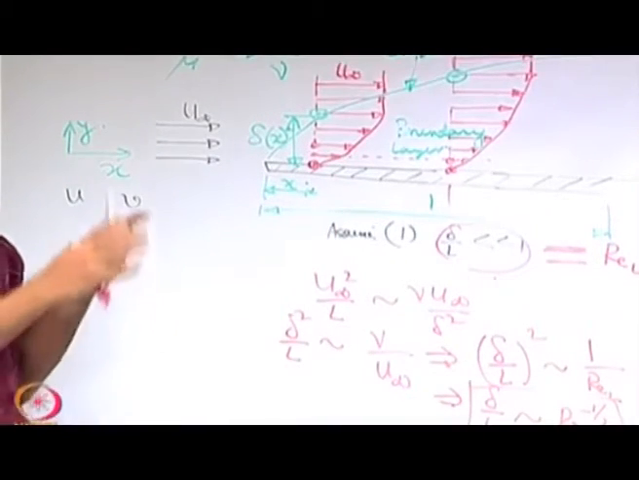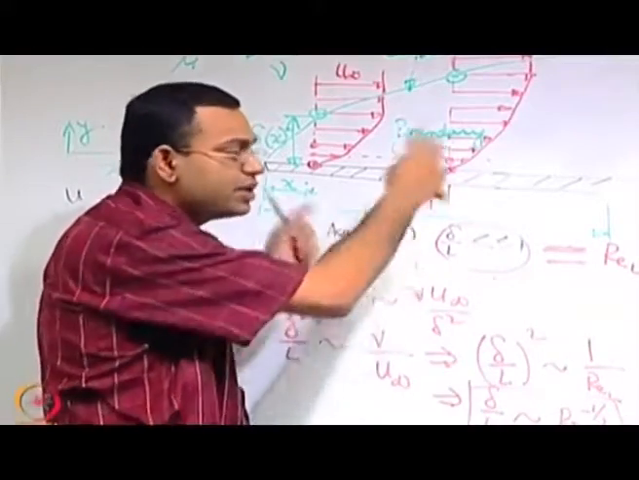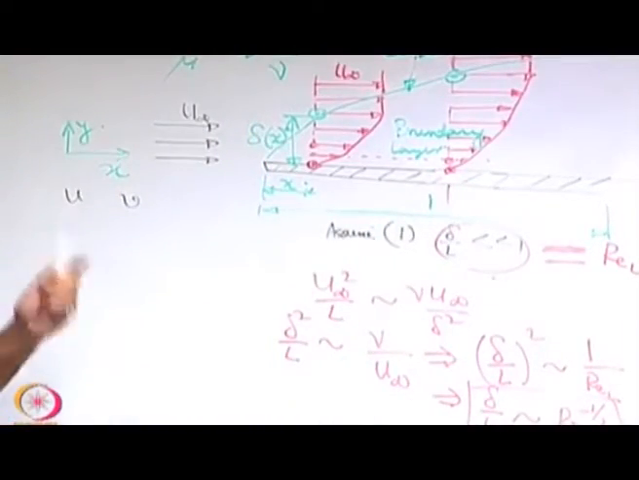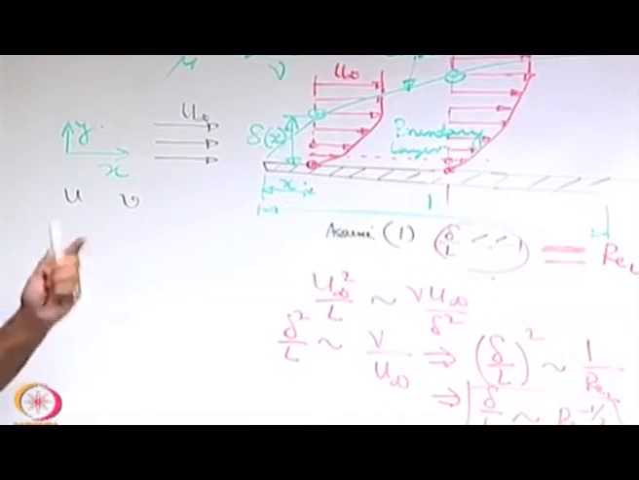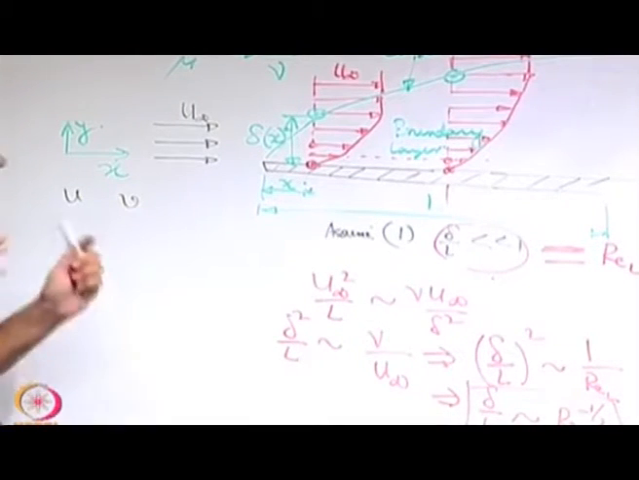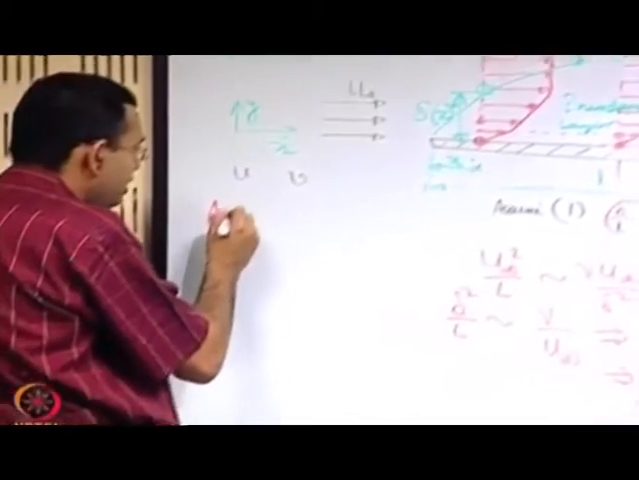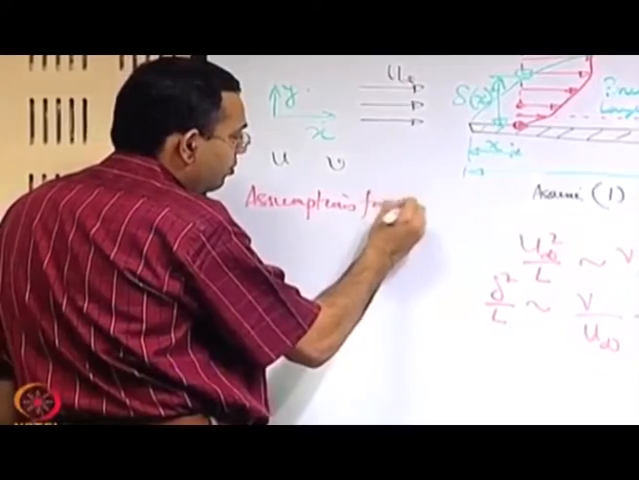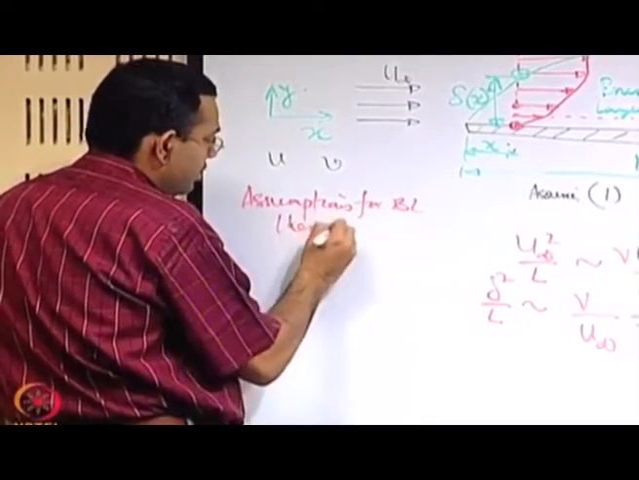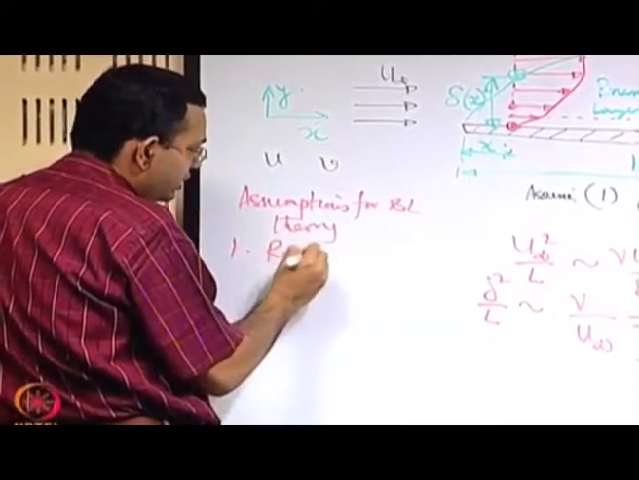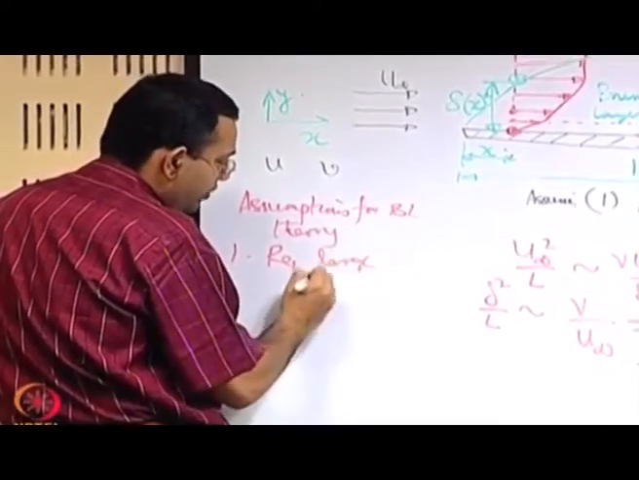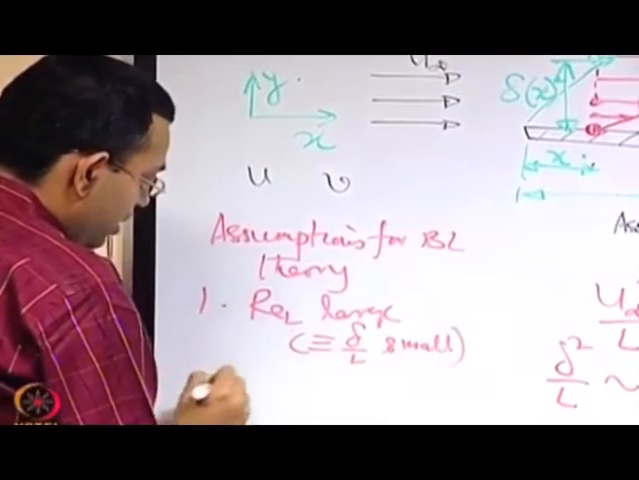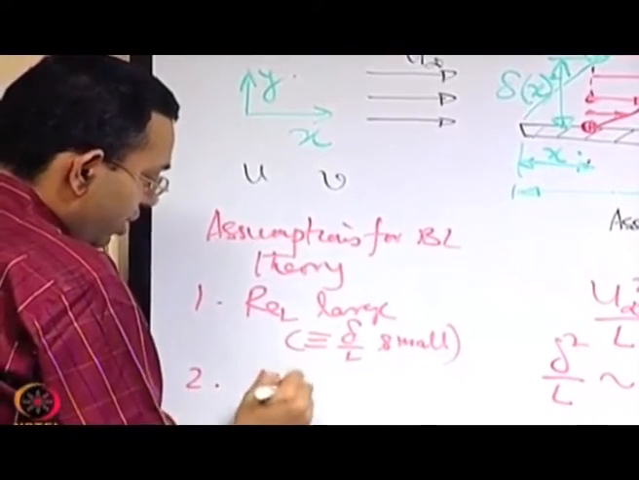We will look into that in a more physical way subsequently, but the important thing to understand is that if such a boundary layer separation occurs, then the boundary layer theory is not valid. So what are the important assumptions for validity of the boundary layer theory? One, the Reynolds number is large, which is of course equivalent to delta by L being small, and two, there is no boundary layer separation.